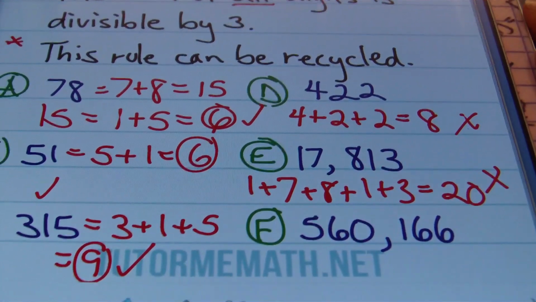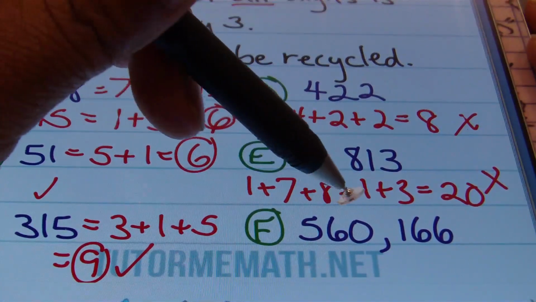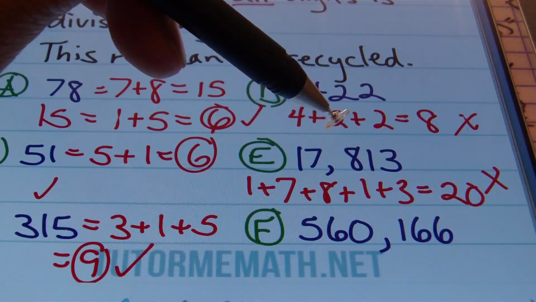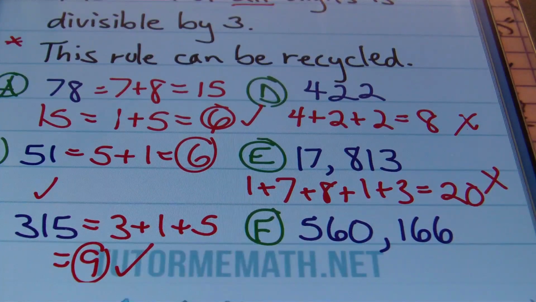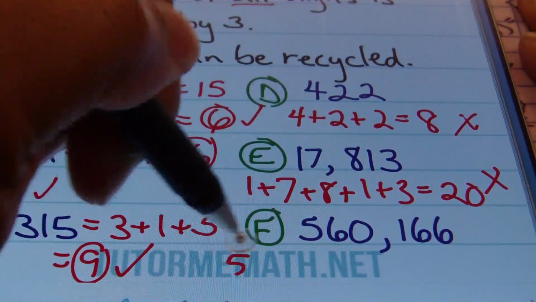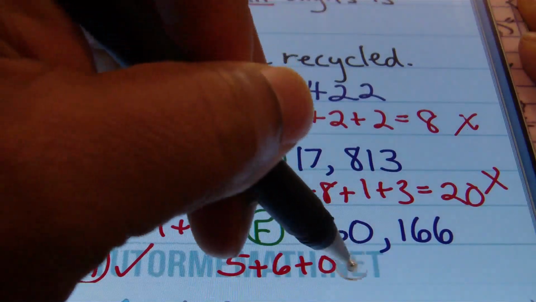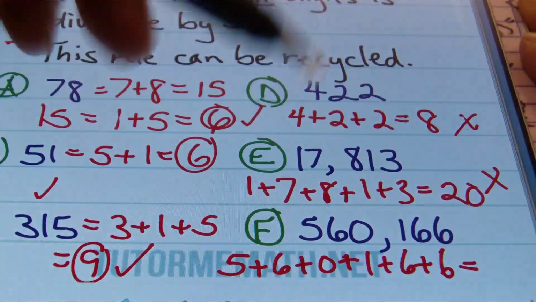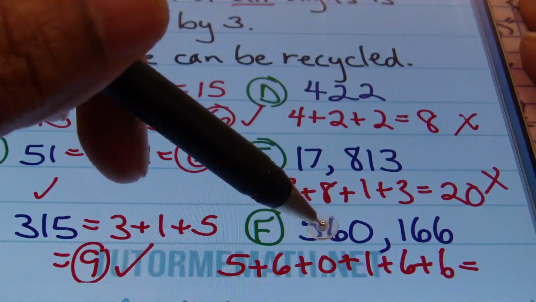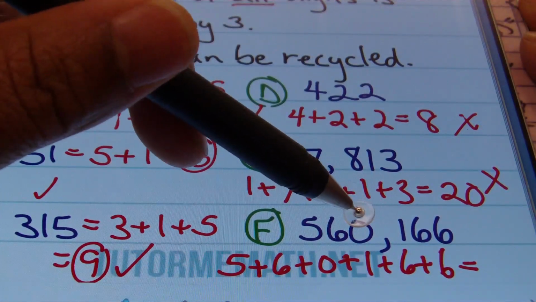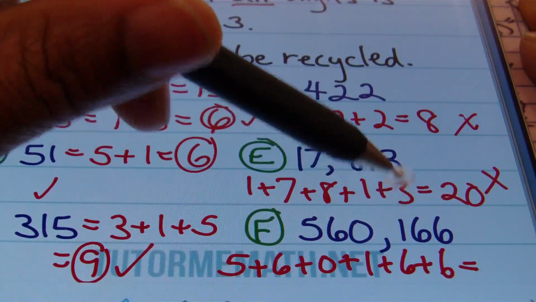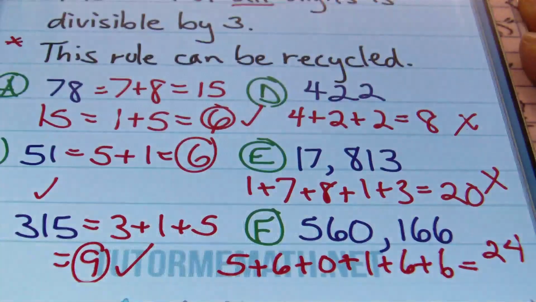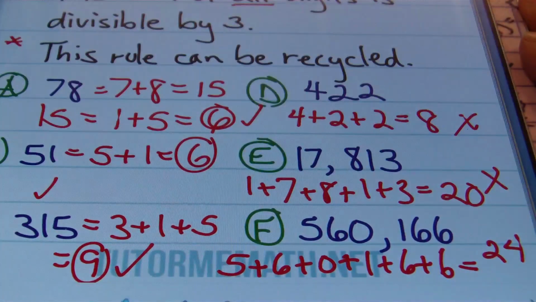Finally, let's look at this F right here. If I have 560,166, is this number divisible by 3? That's the question. If you were to add 5 plus 6 plus 0 plus 1 plus 6 plus 6, what do you get? Well, 5 plus 6 is 11, 11 plus 0 is 11, 11 plus 1 is 12, and 12 plus 6 is 18, and 18 plus 6 is 24. Well, 24 is divisible by 3, isn't it? So the answer is yes.